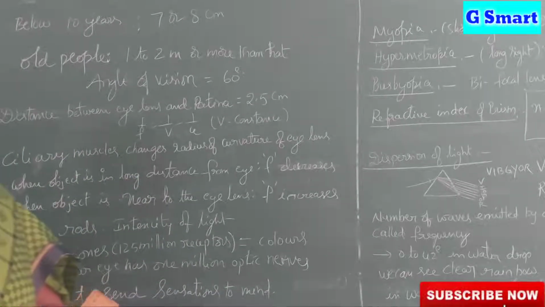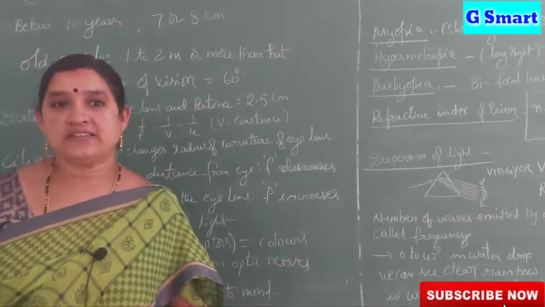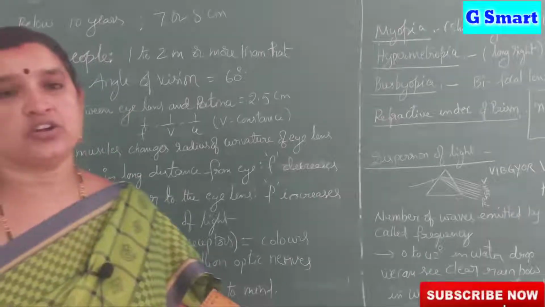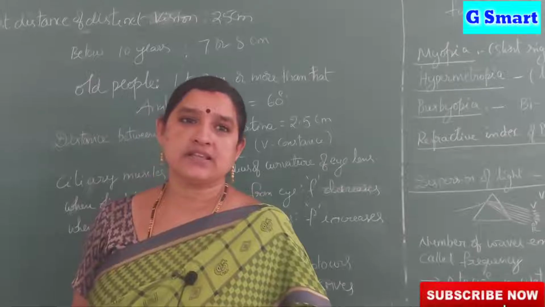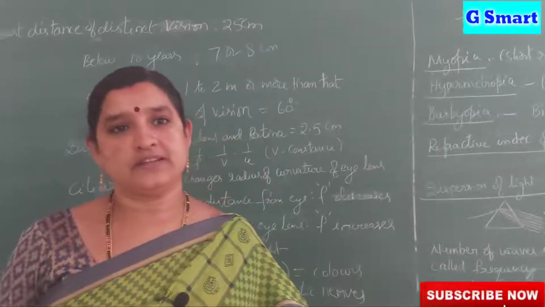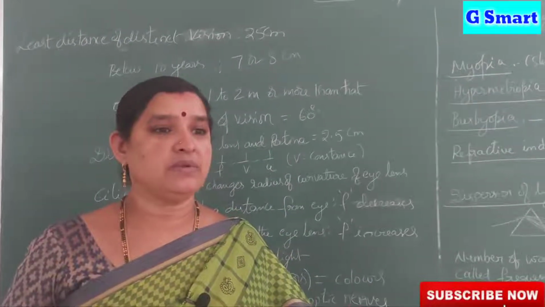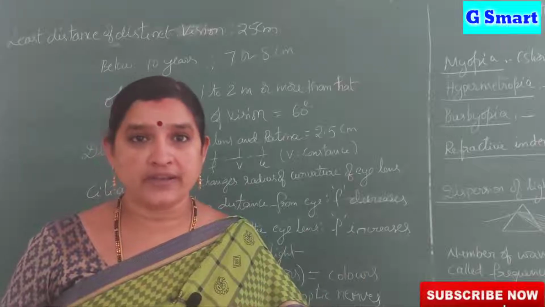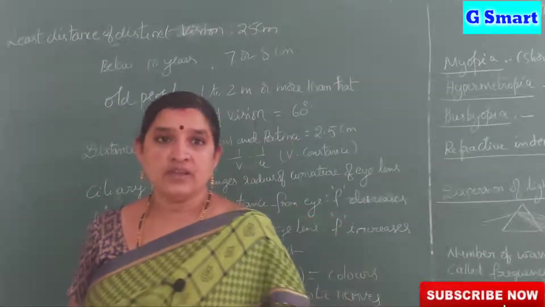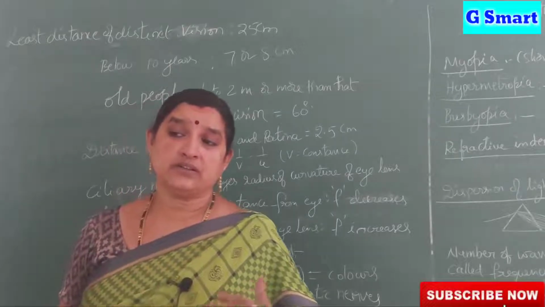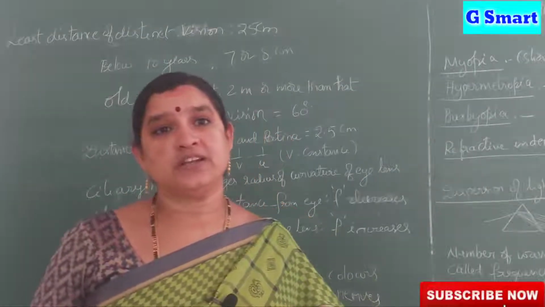Let us see, we already learned about the different types of lenses and the image formation in convex and concave lenses. If you observe carefully, our eye also acts as a biconvex lens. We see images because the image is formed on our retina, so we can see the objects in front of us. But at which distance can we see the objects clearly?